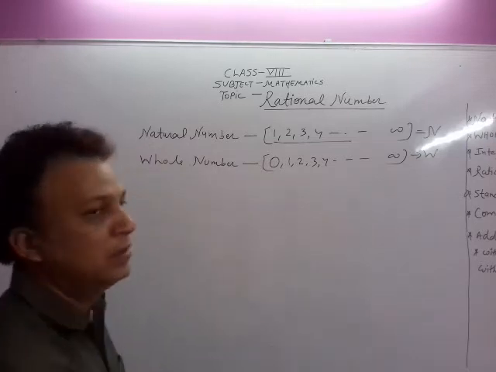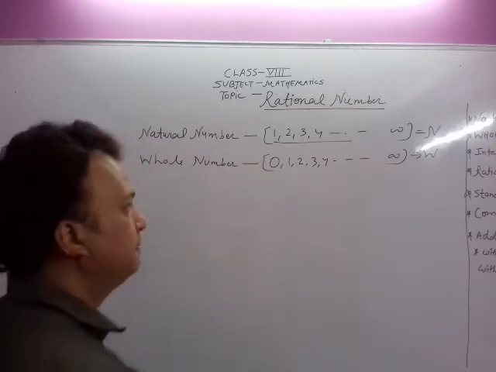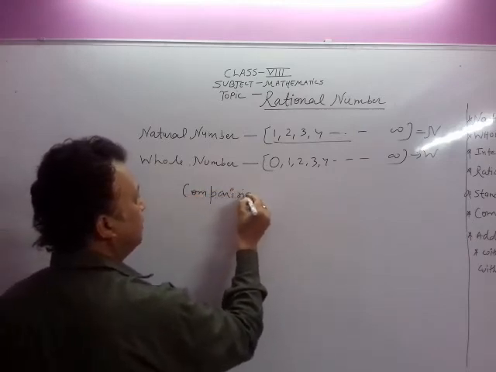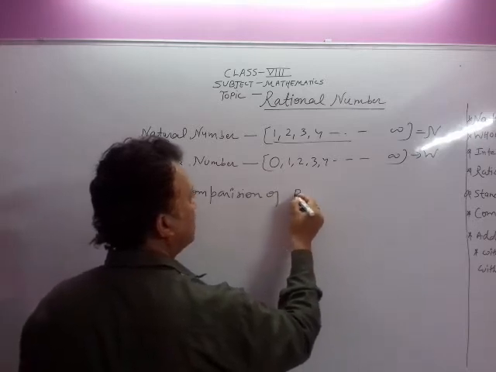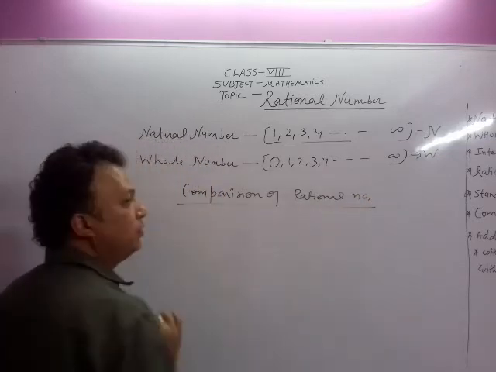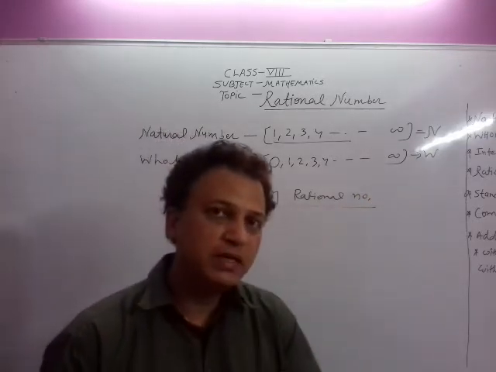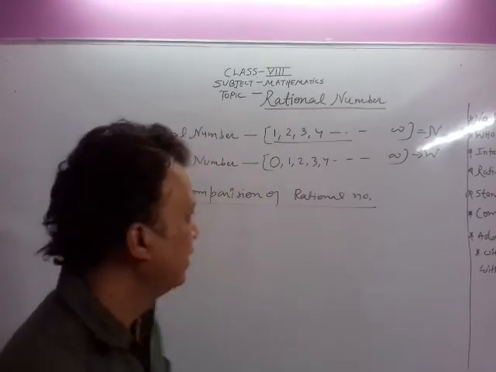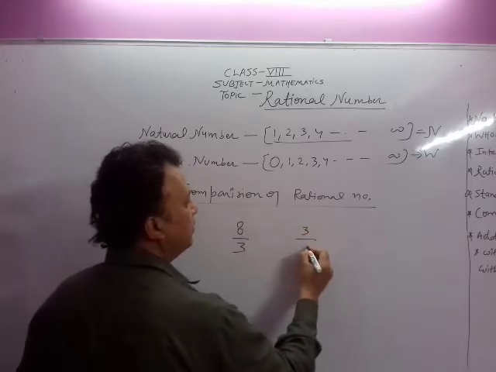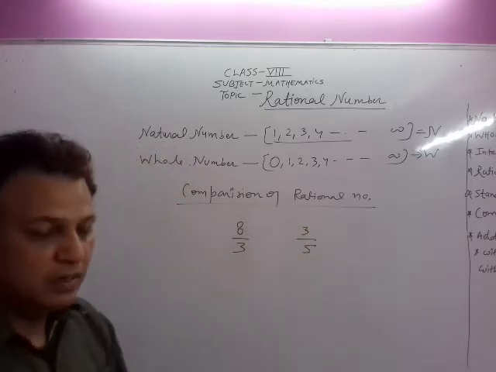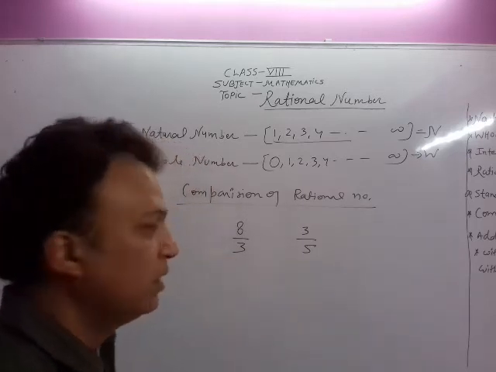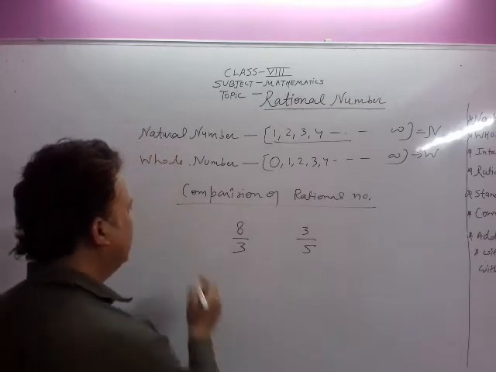Now अब आता है हमारा कंपैरिजन. Comparison of rational numbers. How will we compare? Compare means which rational number is greater and which rational number is smaller. Suppose we have the two rational numbers, 8 upon 3 and 3 upon 5. Now how will you tell which one is greater? How will we compare these two numbers? So we have two methods for this. The first method is...